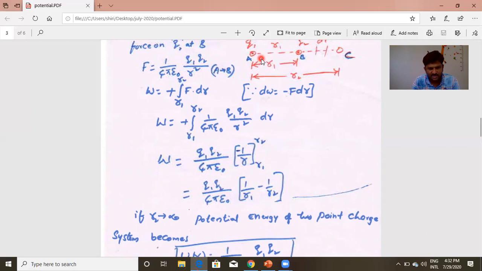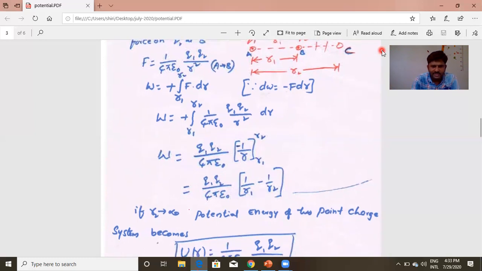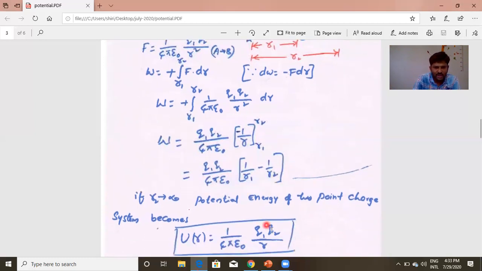If R2 is equal to infinity, that means this point C is at infinite distance. Infinite means a very large distance, where there is no effect of this electric field at that point. Then what happens? This one becomes 0, and it becomes Q1 Q2 by 4 pi epsilon naught R1.